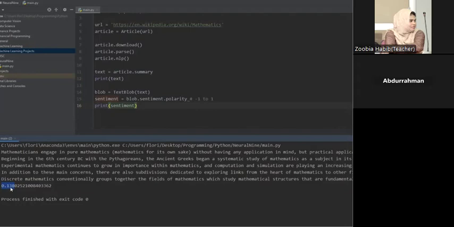And this project is called Sentiment Text Analysis. The point of this project is to see if a text or a URL is negative, positive, or neutral.